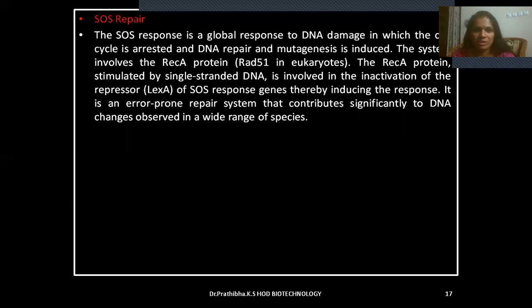The RecA protein, stimulated by single-stranded DNA, is involved in the inactivation of the repressor LexA of SOS response genes, thereby inducing the response. It is an error-prone repair system that contributes significantly to DNA changes observed in a wide range of species.